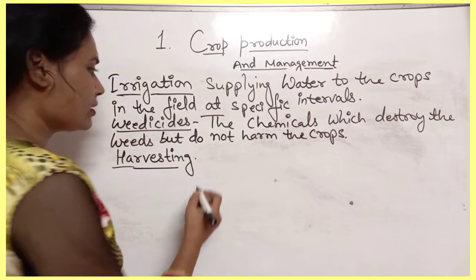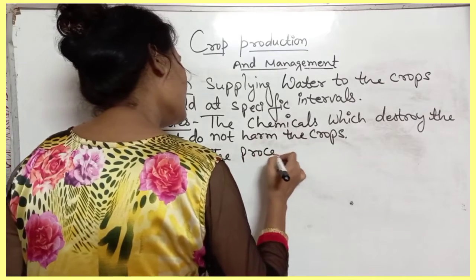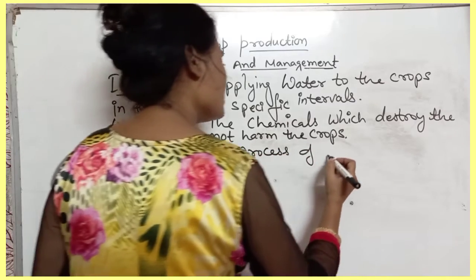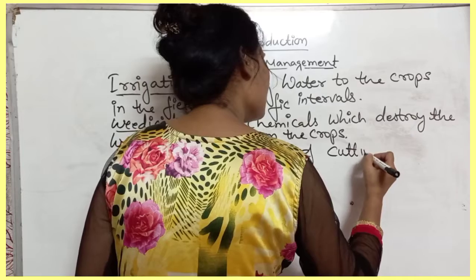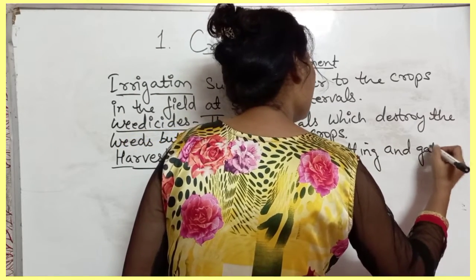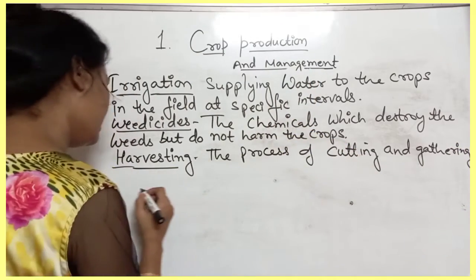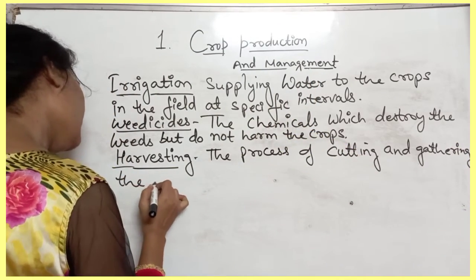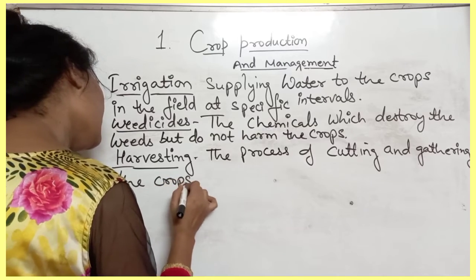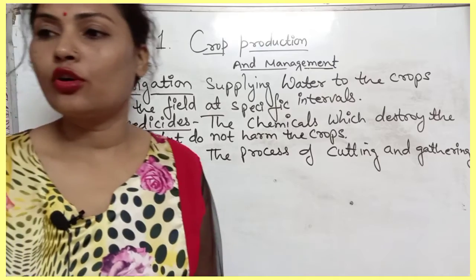The process of cutting and gathering the crops.